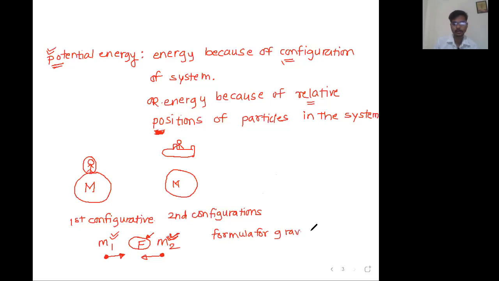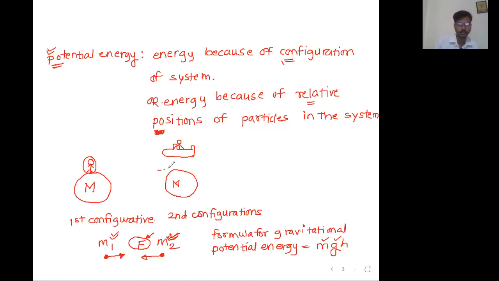Formula for gravitational potential energy. The formula is very simple. Mass of the body, acceleration due to gravity. Mass of the body, we know. What is acceleration due to gravity? Right now we don't know. Let it be. We are just writing the formula. mgh. Okay, what is h, sir?